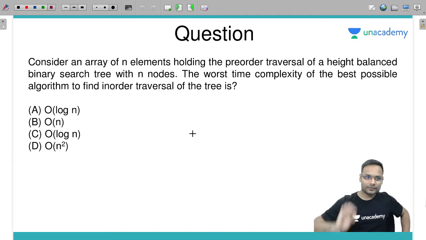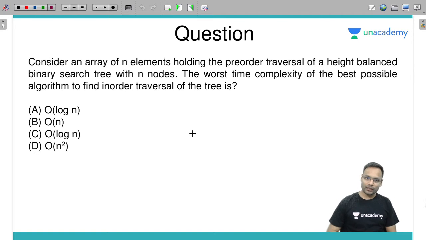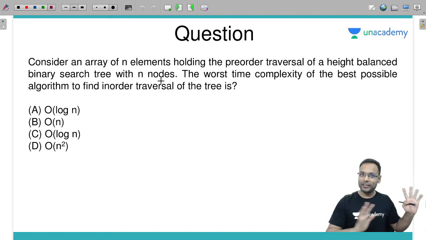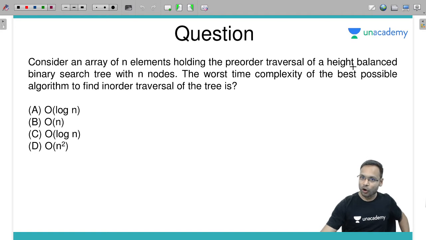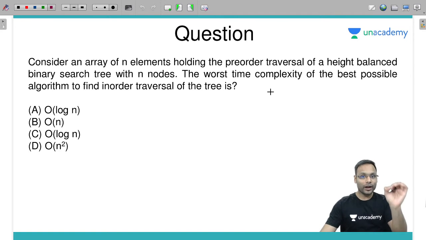Next. Consider an array of n elements holding the pre-order traversal of a height balanced binary search tree with n nodes. Height balanced means kind of an AVL tree, so it's not a skewed tree. And it's a pre-order traversal. The worst time complexity of the best possible algorithm to find the in-order traversal of the tree is? I have to find out the in-order traversal of the tree from the given pre-order.